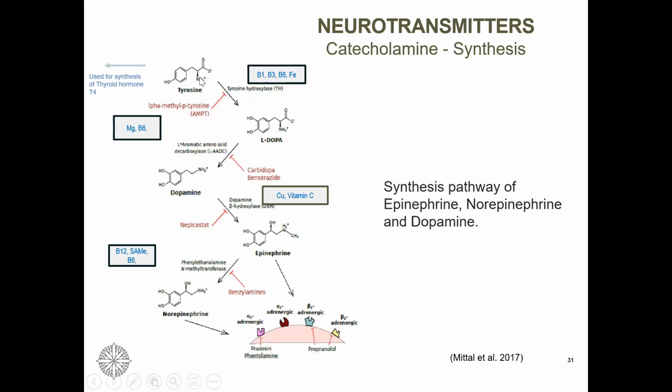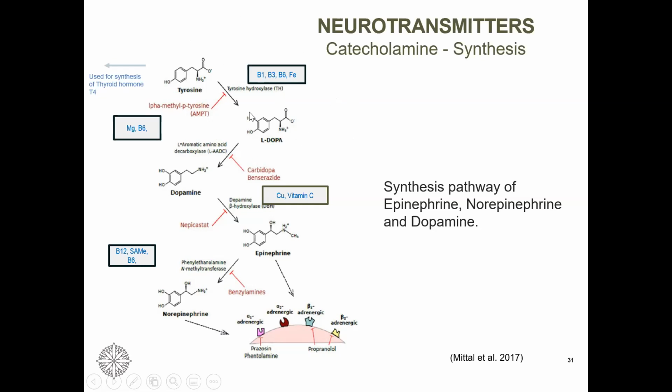So what can you see here? If somebody has hypothyroidism, so they lack tyrosine, they would also have issues with the neurotransmitter synthesis.